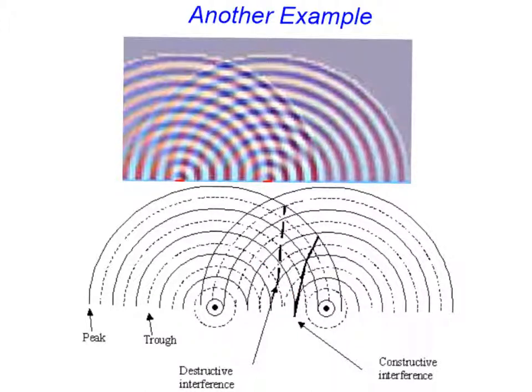In this case, then, we have destructive interference when a peak and a trough interact, and that would happen at these points here. You can see that peaks and troughs are interacting at those points. We have constructive interference where we have peak-to-peak interaction or trough-to-trough interaction, and you can see here we have trough-to-trough interaction. Here we have peak-to-peak interaction, and that occurs as we can see along that line.